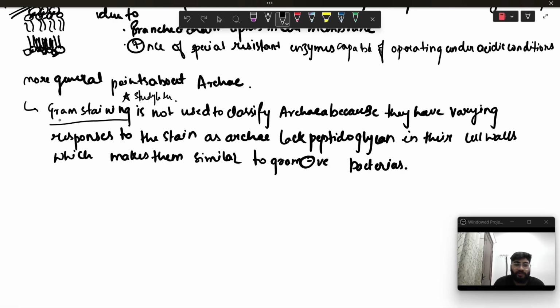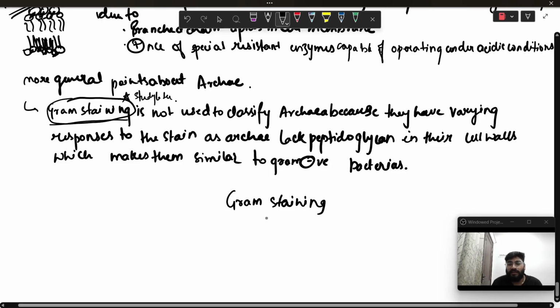We have some more general points about Archaebacteria. This is one of the important points. We are going to learn about gram staining later on when we talk about eubacteria. Gram staining is a process that we utilize to classify bacteria into two categories. Let me just give you a brief hint.